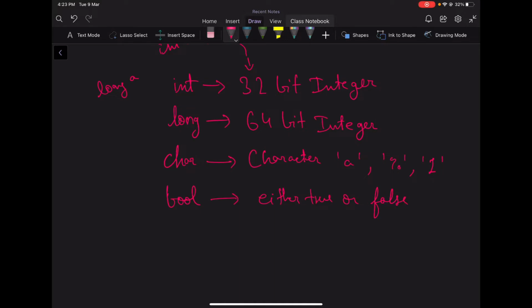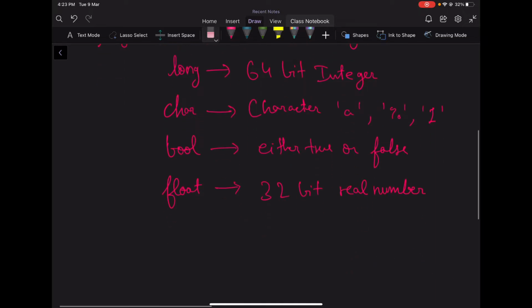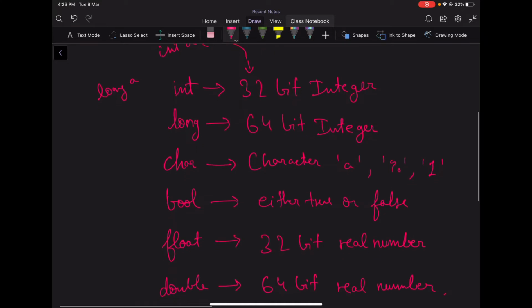And then we have float. So let's see what float does. Float has 32-bit real numbers. Real numbers include the decimal point values. Like if we have float a, then we can store 12.34 in this. We can store decimal values, right? And then we also have double. Double is basically a 64-bit real number. So these are the basic inbuilt data types that we have in C++.